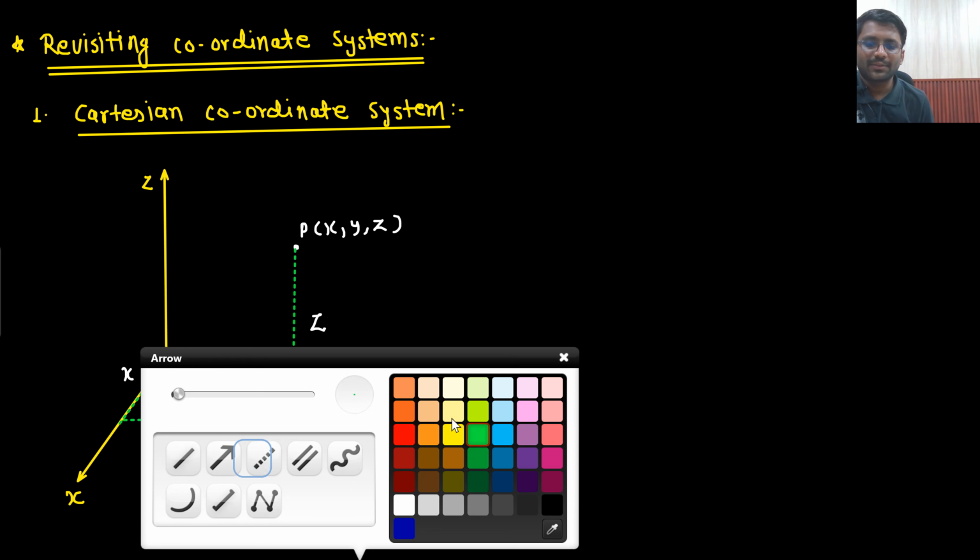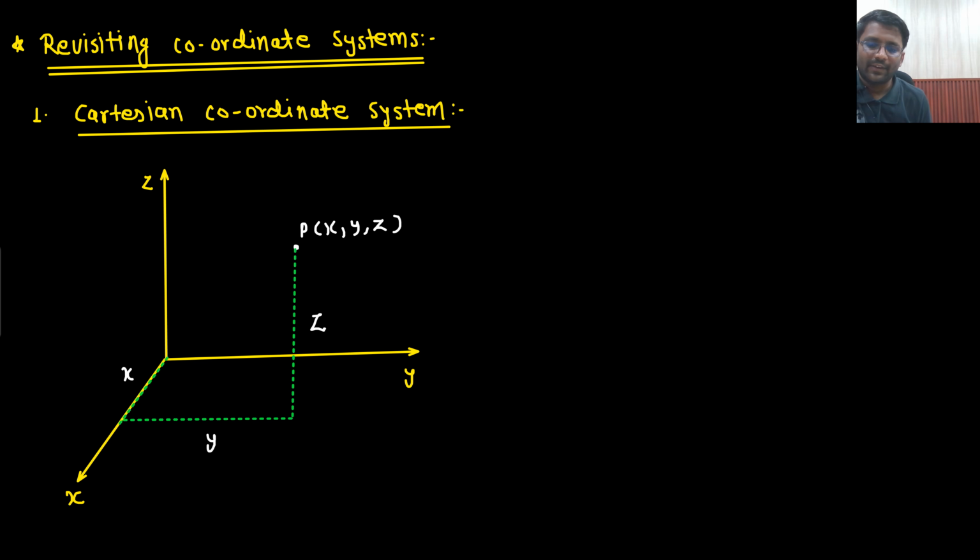So if I move a small length in the direction of x, how can I write down this distance?